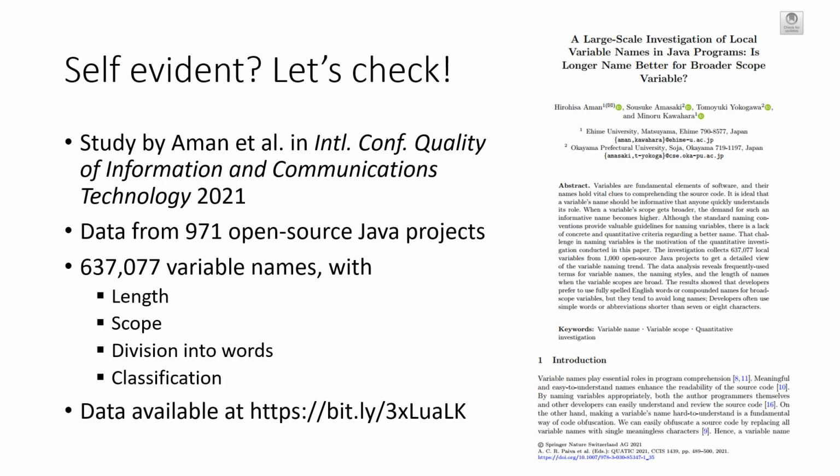There has been surprisingly little research about this issue, but a couple of years ago, Hiroshi Aman and co-workers published a paper about this topic. They collected data about more than 600,000 variable names from nearly 1,000 open-source Java projects from GitHub, including the length and the scope of these variables. They also analyzed the names by dividing them into words and classifying these words.